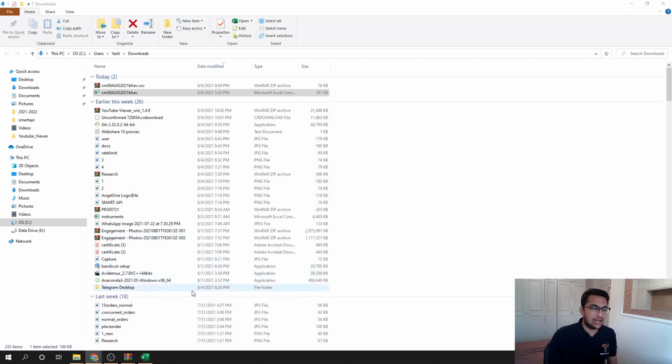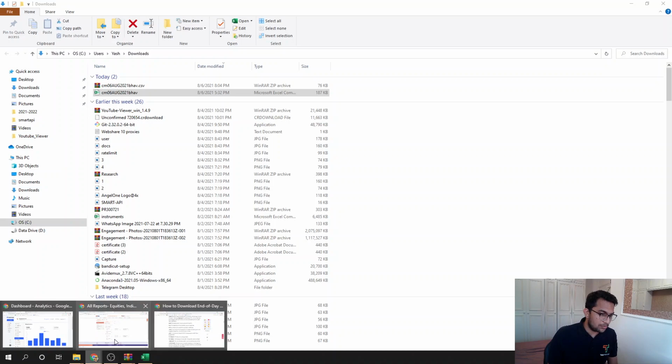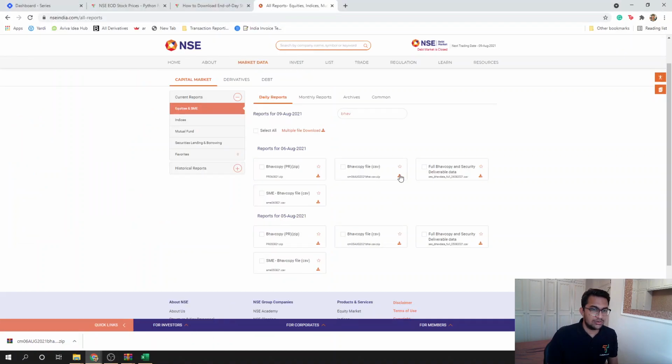Now let's see how we downloaded this Bhavcopy and what it means for us. When I click on download, do you see this small pop up on your left hand side? Actually, I can't show you, but on the left hand side you see the small pop up which says https archives nseindia.com content historical equities 2021 August, and then the file name.